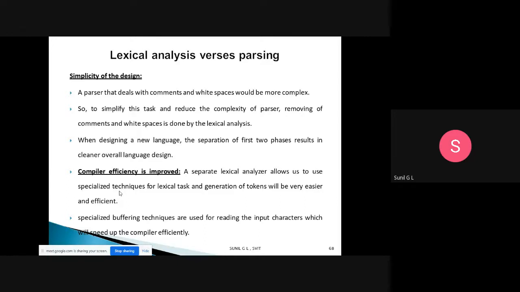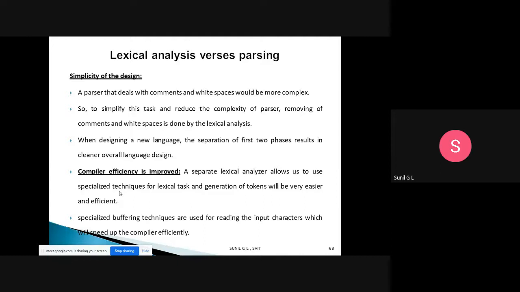Another one: specialized buffering techniques are used for reading the input characters, which speeds up compiler efficiency. The lexical analyzer has specialized input buffering, a temporary memory available to read the input characters, which speeds up the compiler. That's why processing is very fast when you have input buffering.